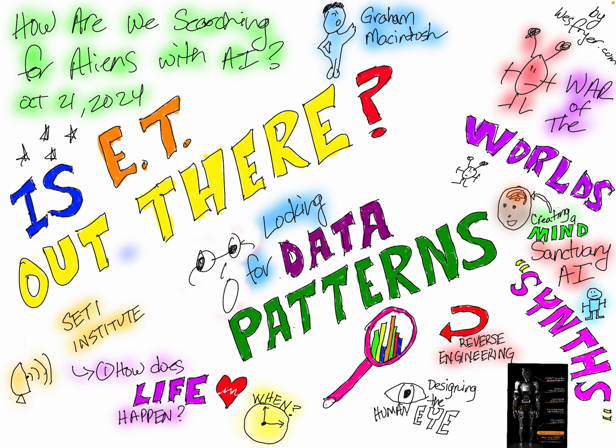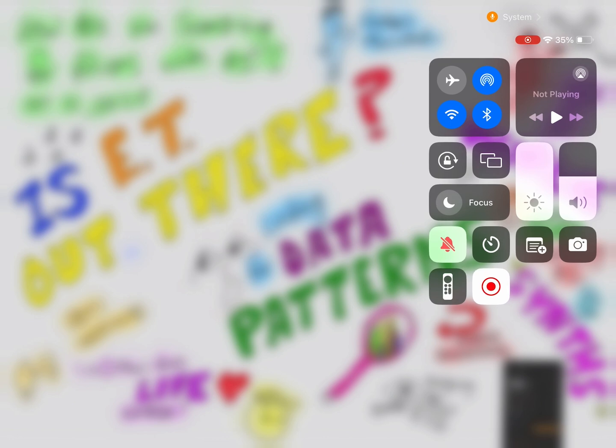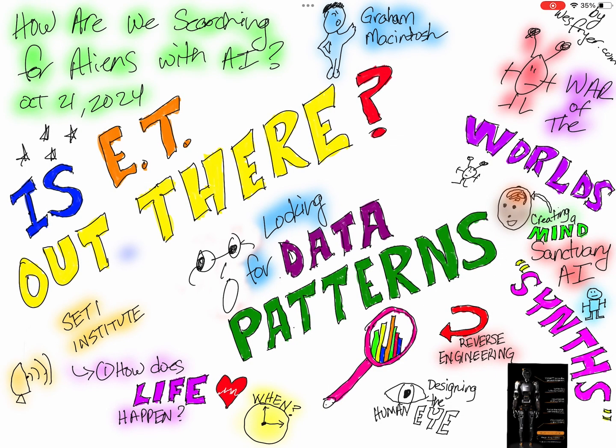So I am ready to do that now. So what I'm gonna do is I'm gonna pull down my control center, and I'm actually recording right now using the screen record on my iPad. And if you don't see that button, you need to add that in Control Center. I can help you do that. And you're also going to need to make sure your microphone is on. But now I'm recording, and so I can go ahead and do my narrated sketchnote.